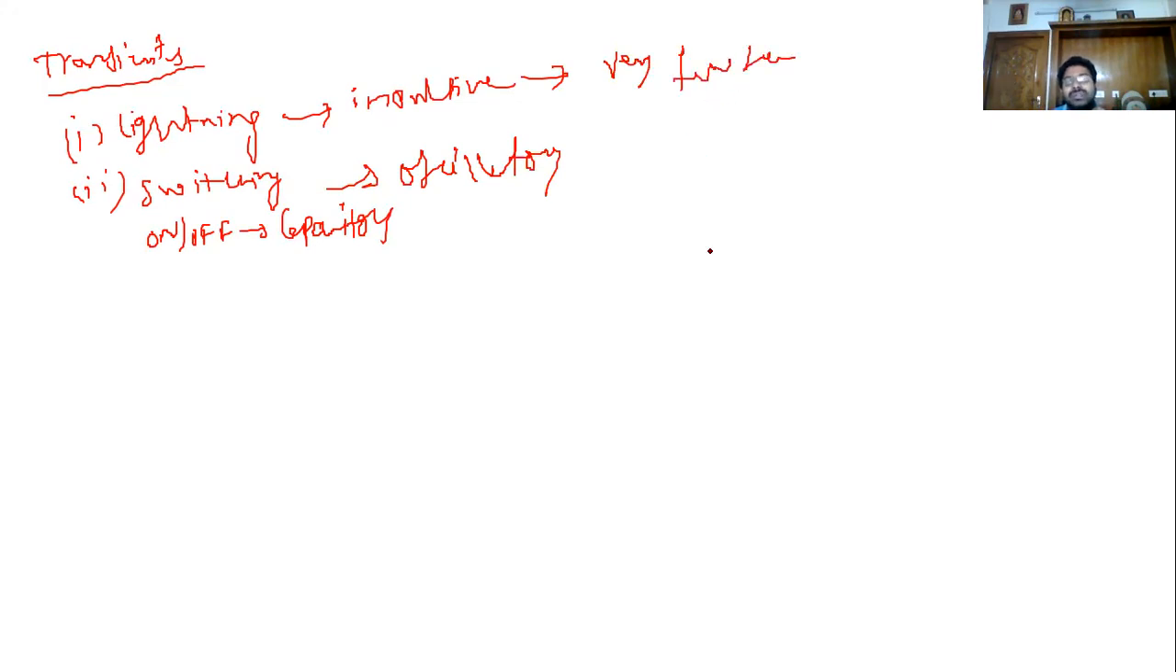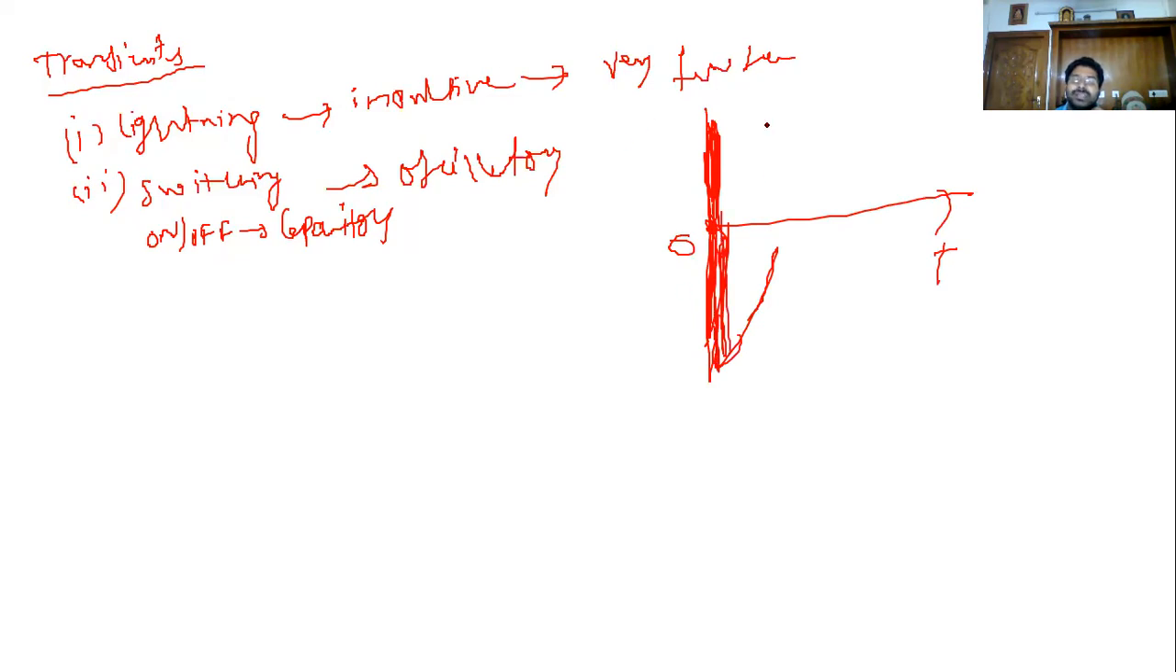So an impulse is like this. At zero instant time, on the positive side or the negative side, the magnitude rises like this. Magnitude rises at zero instant time. That we can call an impulse, because of a lightning storm.